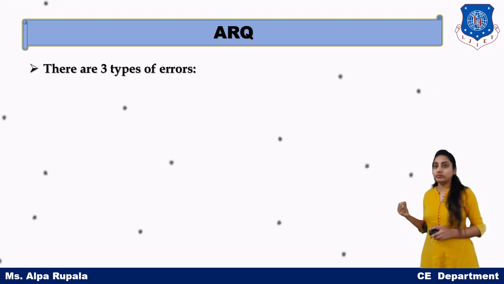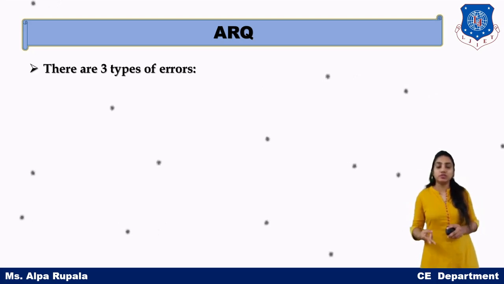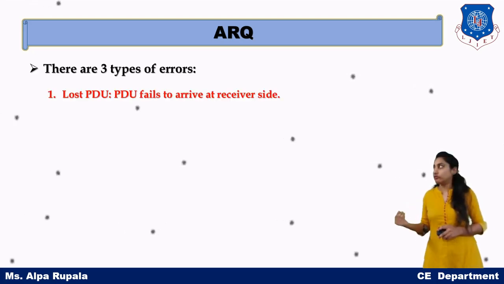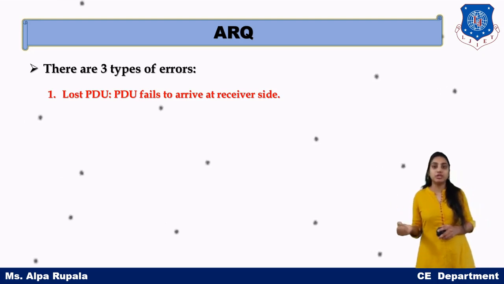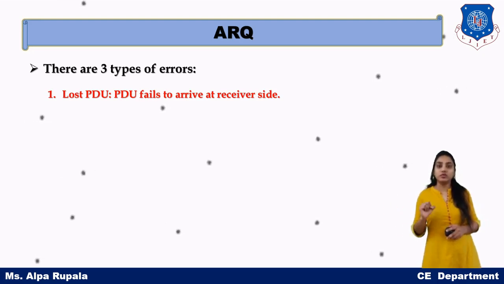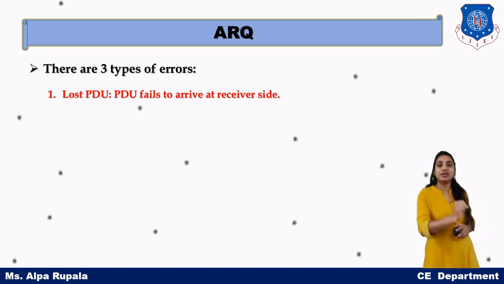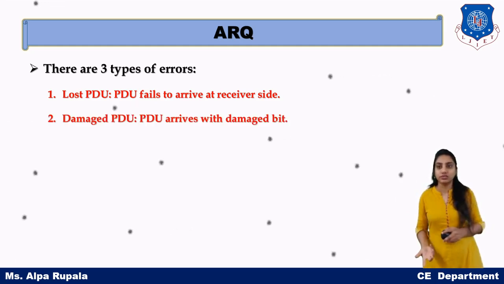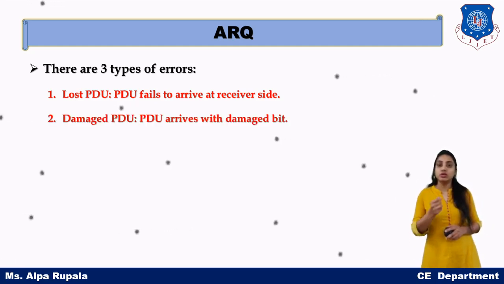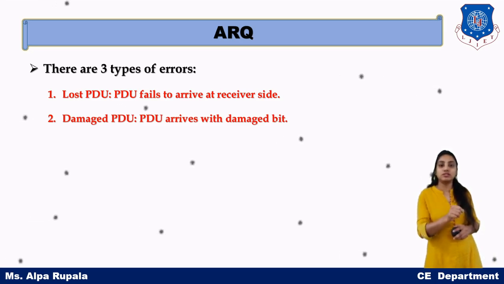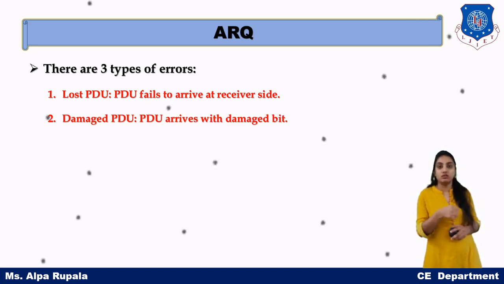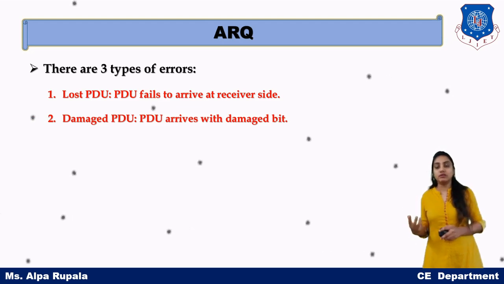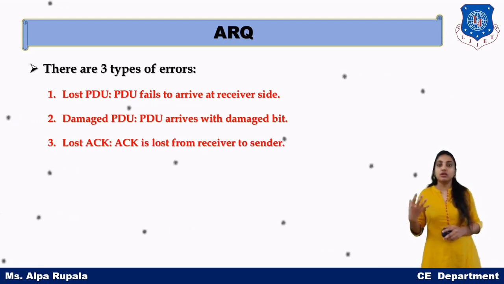Now there can be three types of error according to ARQ. The first one is a lost PDU, where the PDU that needs to be received at the receiver side is lost. Second, a damaged PDU, where the PDU received at the receiver has some error or corrupted data. And third is a lost acknowledgement.